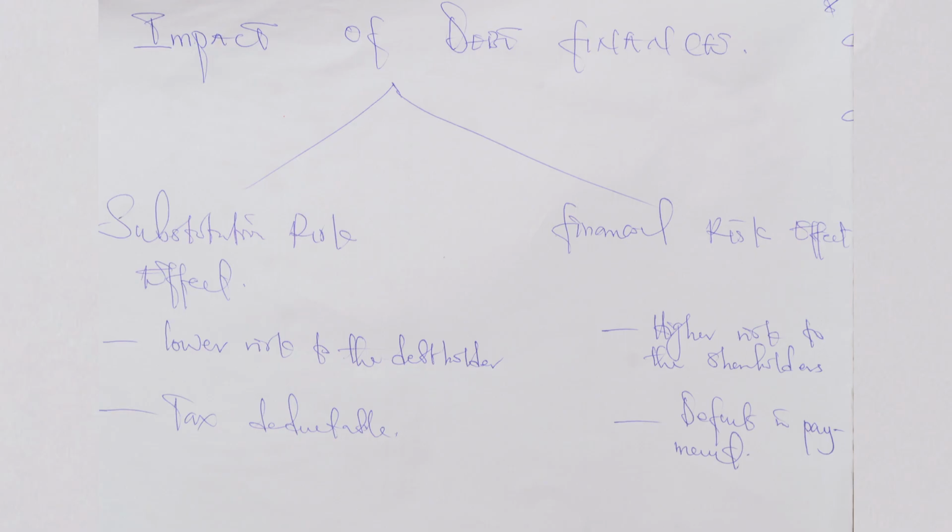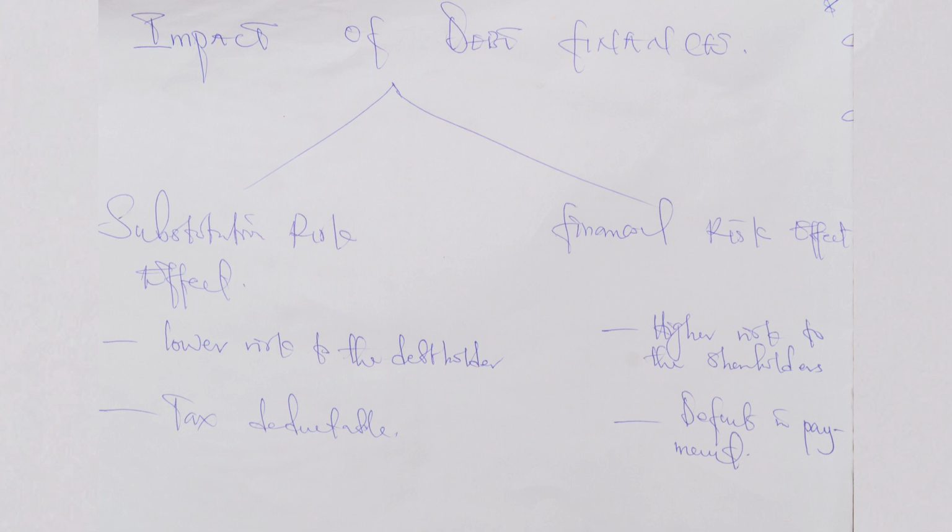So when we increase the WACC, we expect the market value of the company to fall. That was why I said there's an inverse relationship between the WACC of the company and the market value of the company. This is the first basic idea in terms of capital structure theory when we introduce debt finance. Then we look at the financial risk effect.